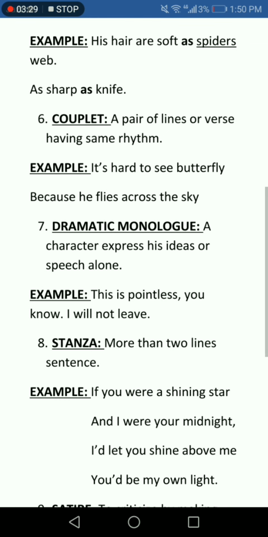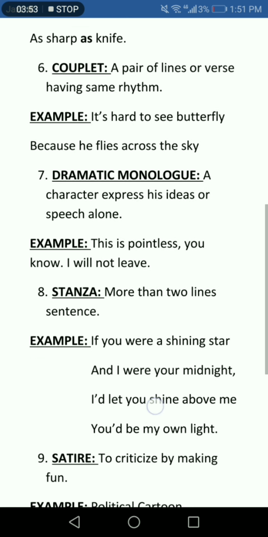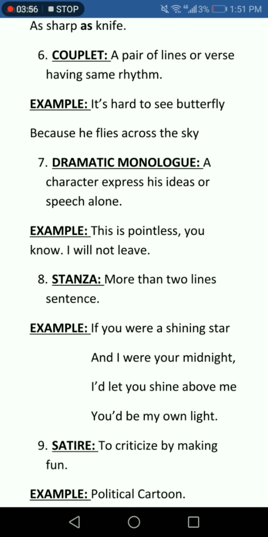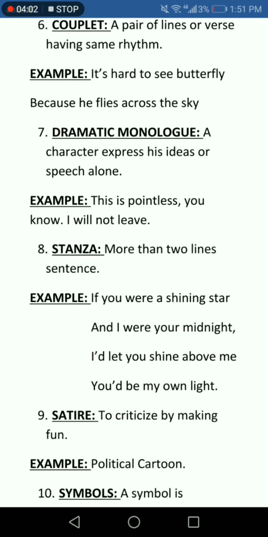What is dramatic monologue? A character expresses ideas or speech alone. When a person is alone, they express ideas or thinking about something. For example, "This is pointless, you know, I will not leave." This line is spoken by a person alone. Wherever "I" is used in a poem or short story, it is known as the literary device of dramatic monologue.